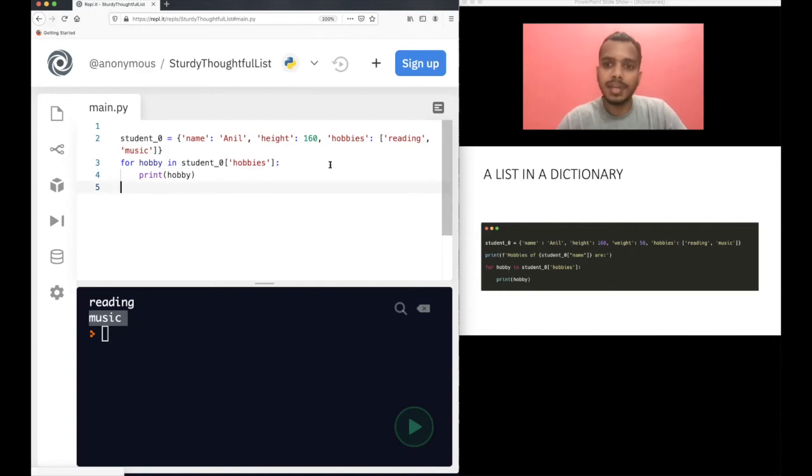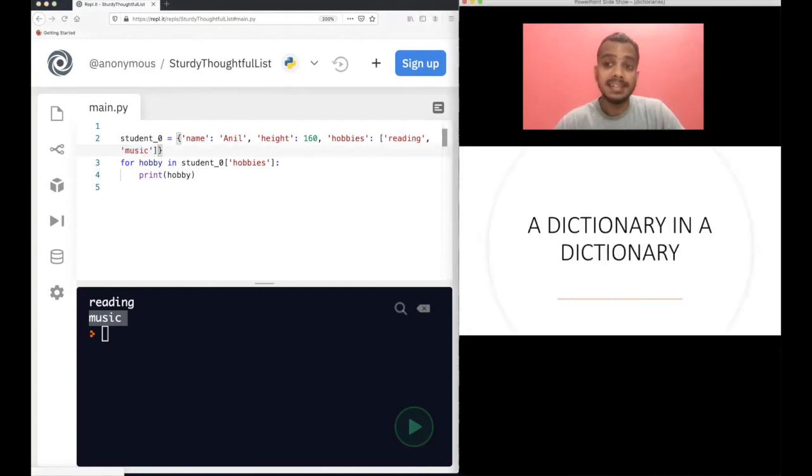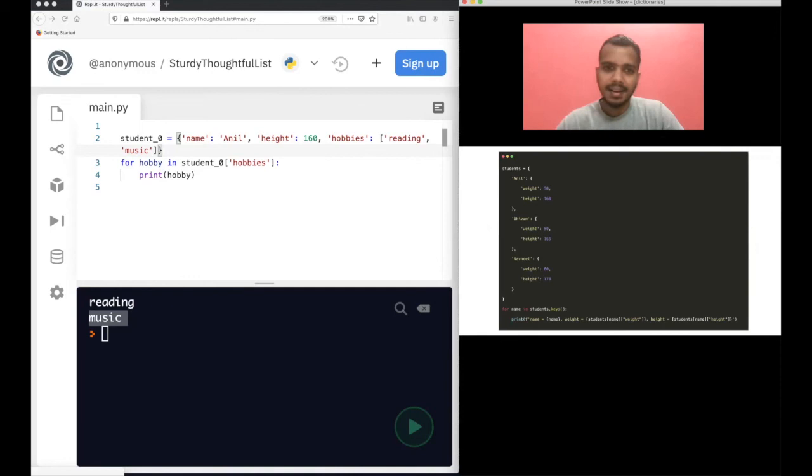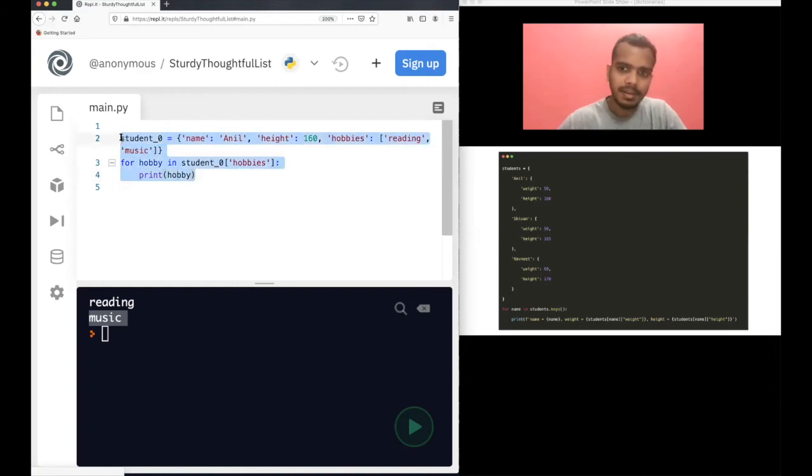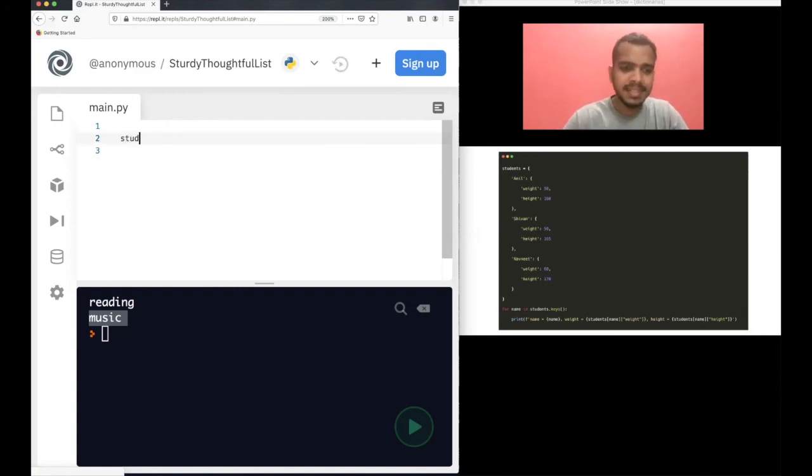So of course you can also store a list in a dictionary. As I told you, the value can be anything. It can be a list also. So here I have shown you an example where the value is a list. Now, a dictionary in a dictionary. This is a quite interesting example. It is a big example, but let me write it. You will understand it. I can have a dictionary inside a dictionary.